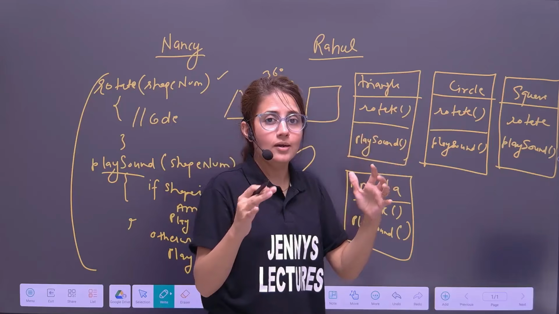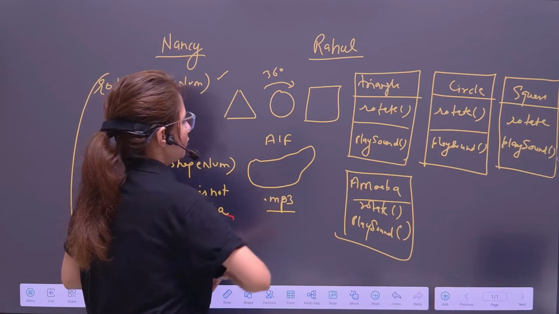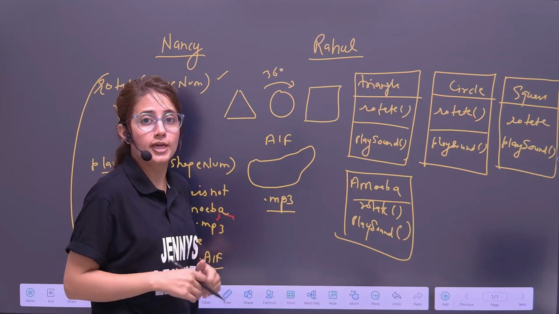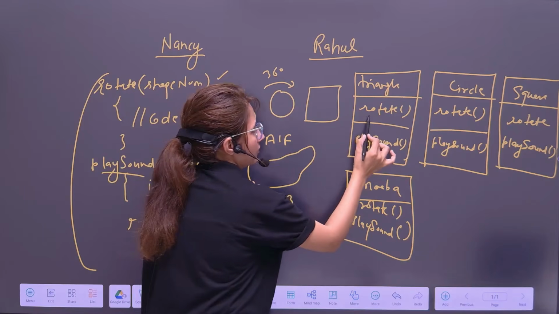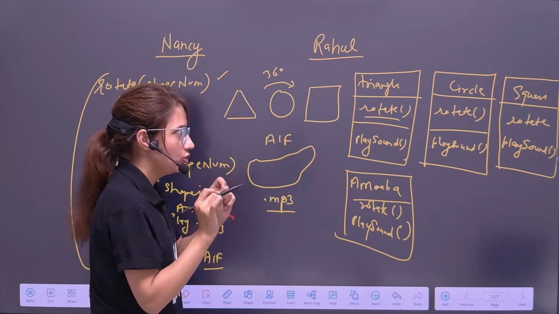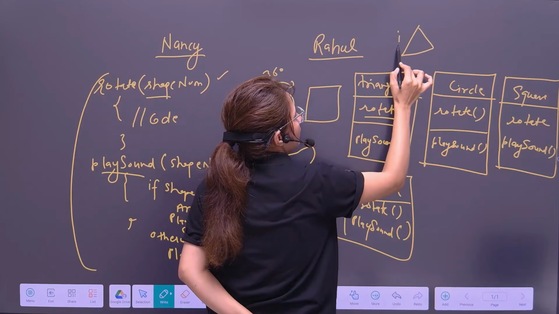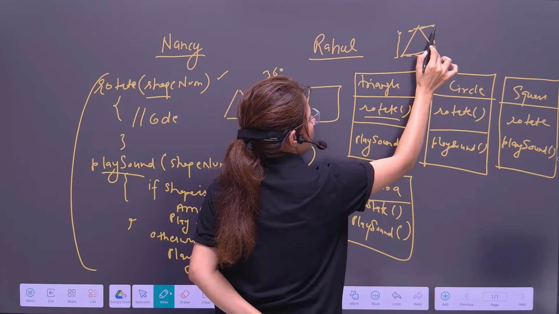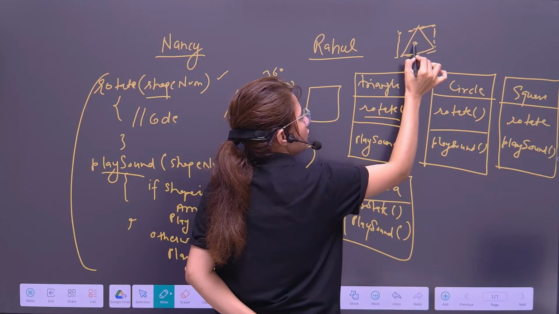Now, again, a twist comes. Their boss said, this is not how this amoeba would be rotated. See, they have written this rotate method with this logic: there is a shape, they find a rectangle around this shape, find the center of that rectangle, and rotate this shape around the center.